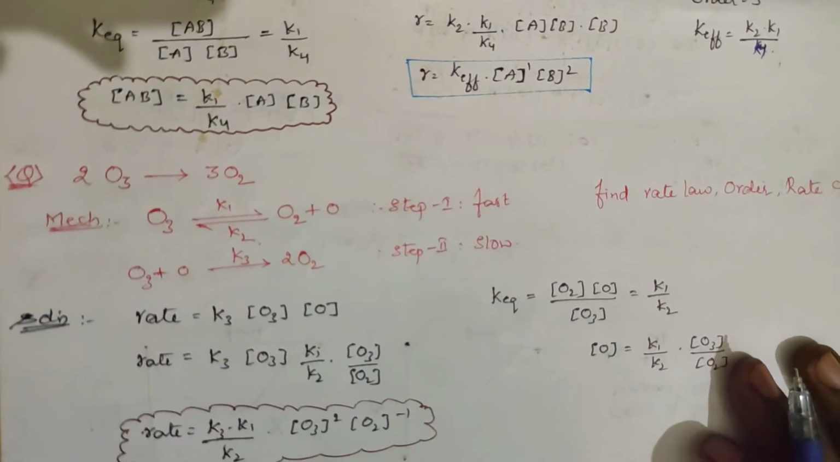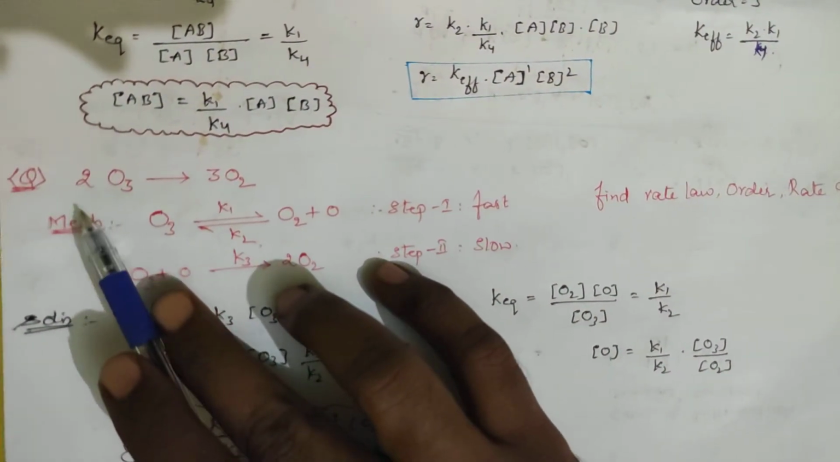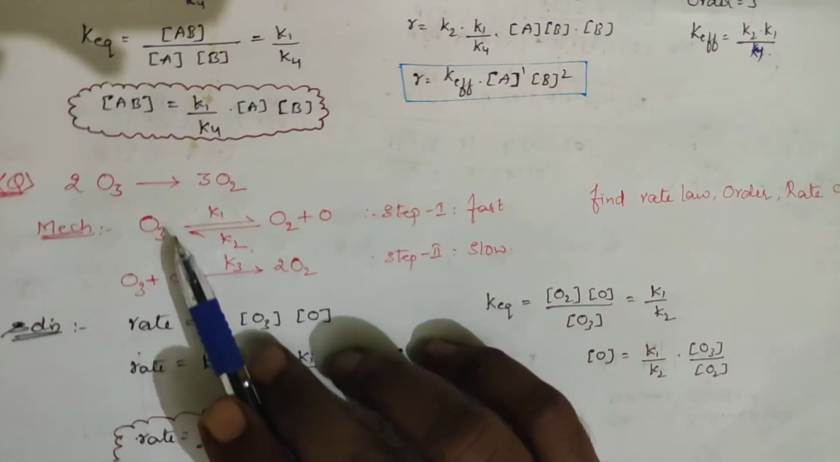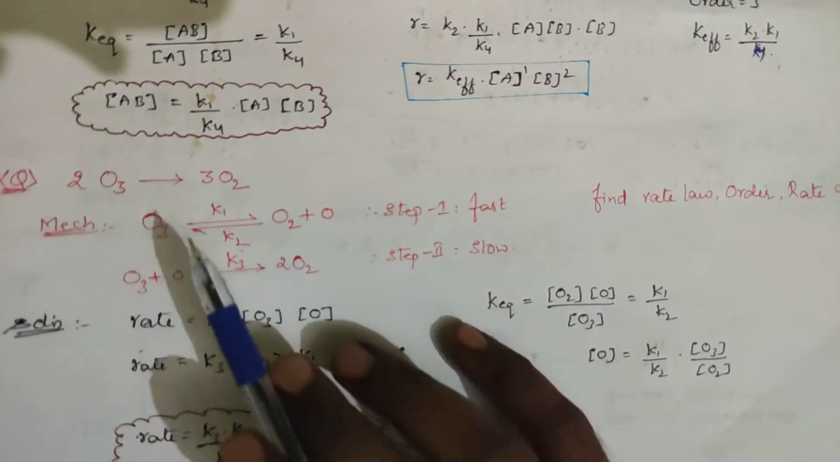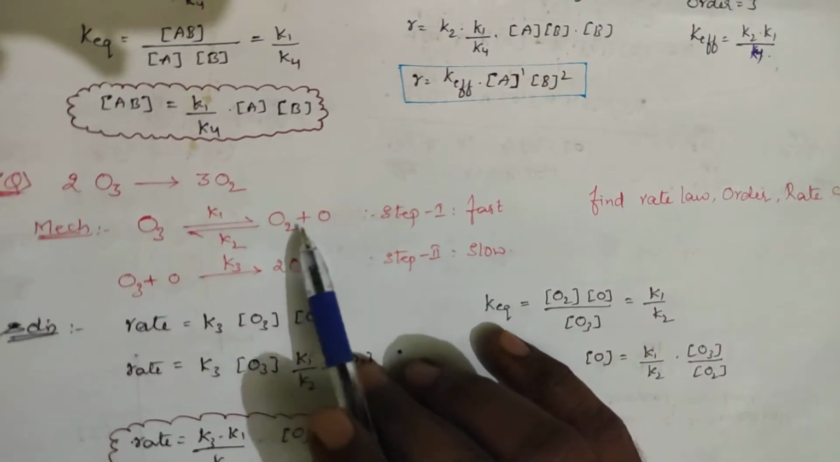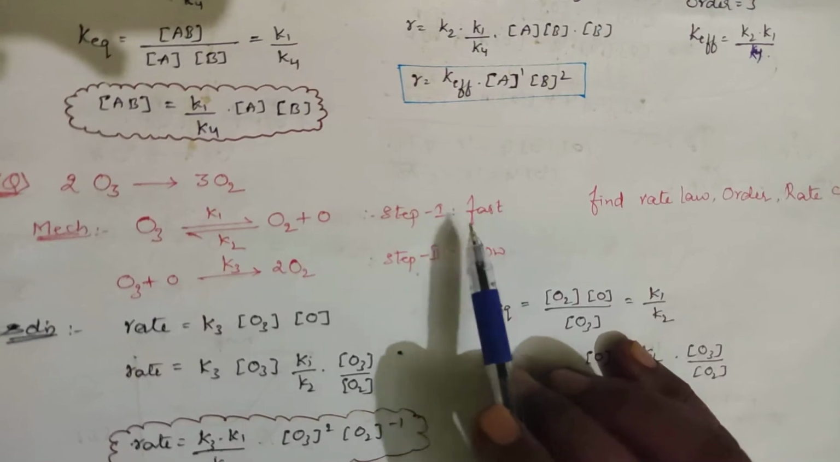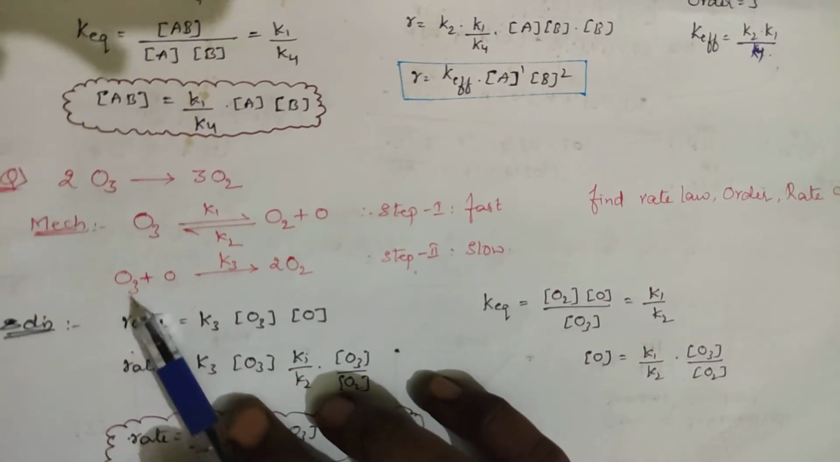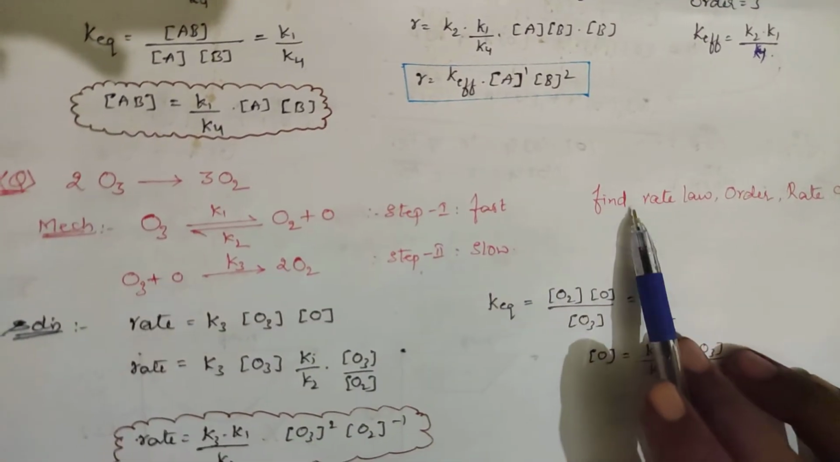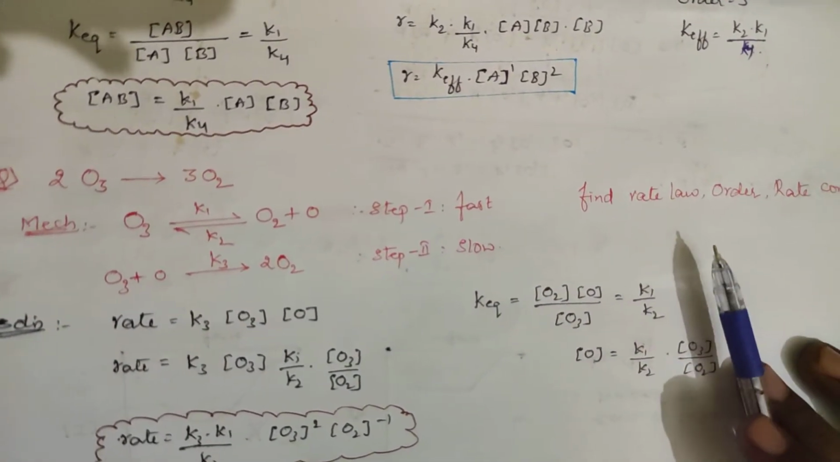I am giving you one more reaction. Take this, try to solve this problem. 2O3 forms 3O2. This is the general equation. Mechanism: O3 with rate constant K1 moving to O2 plus O. This is step 1, which is taken as fast. Slowest step: O3 plus O, K3, forming 2O2. Step 2 is the slowest step. Find the rate law, order as well as rate constant.